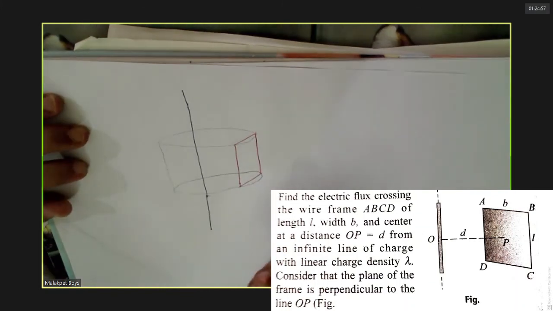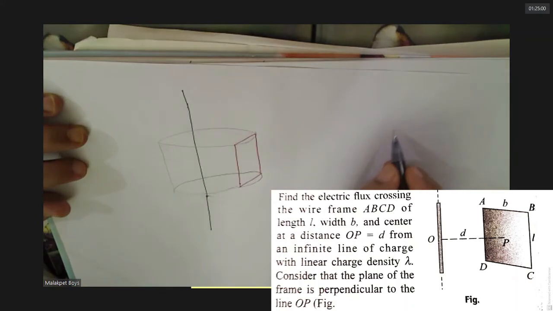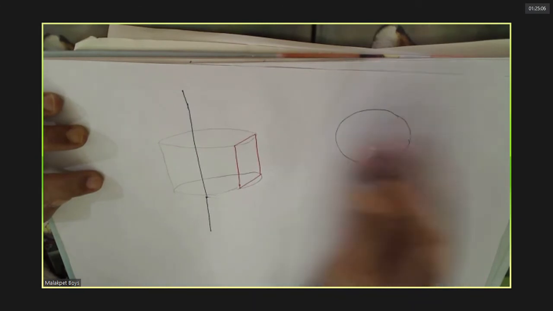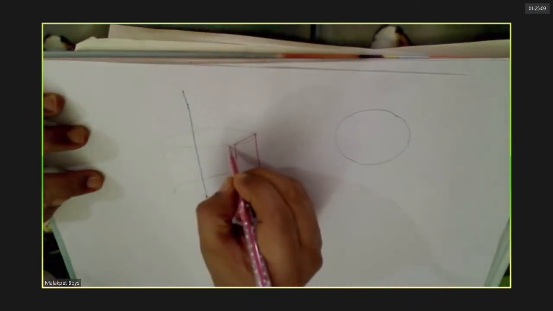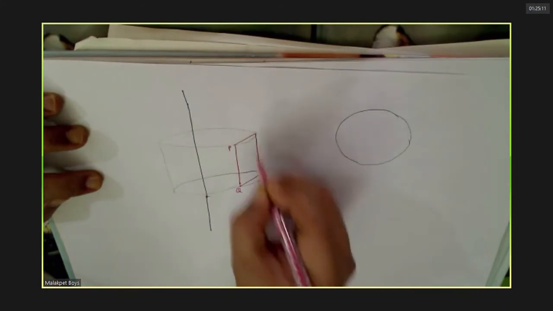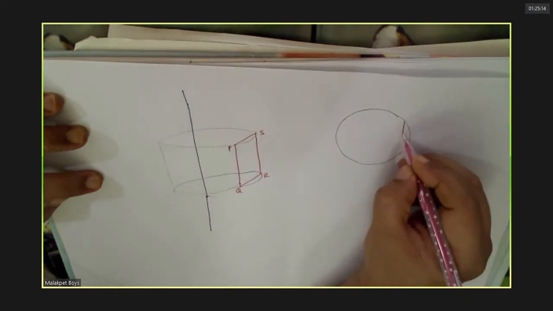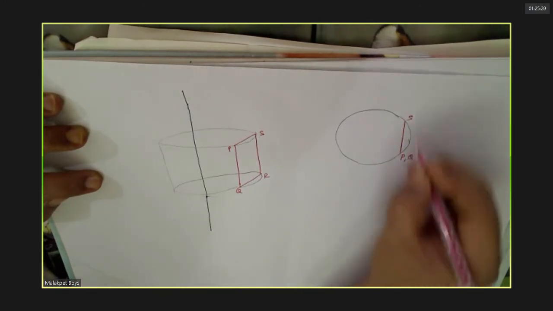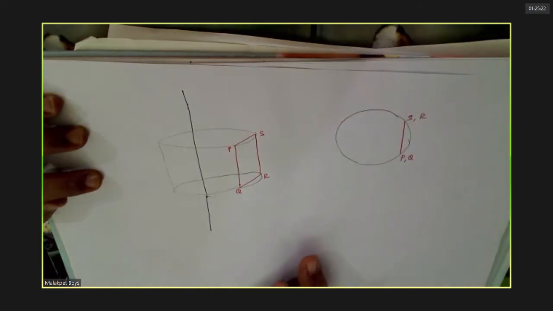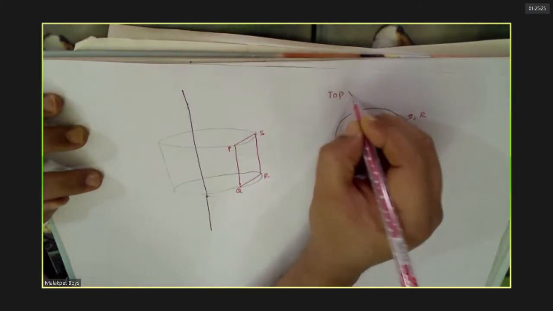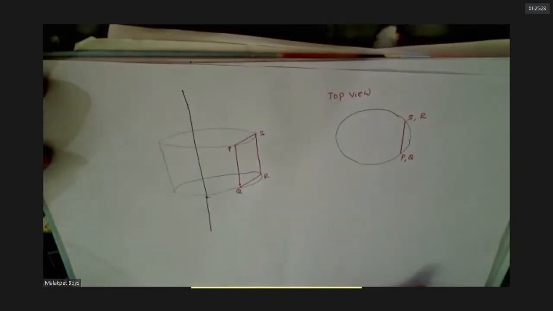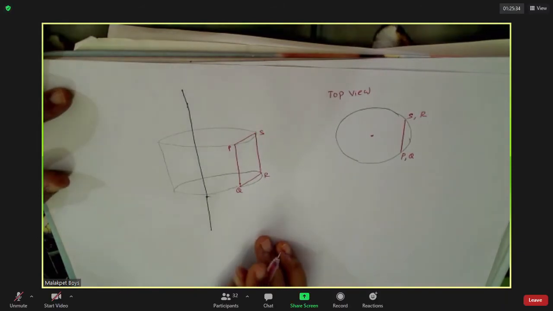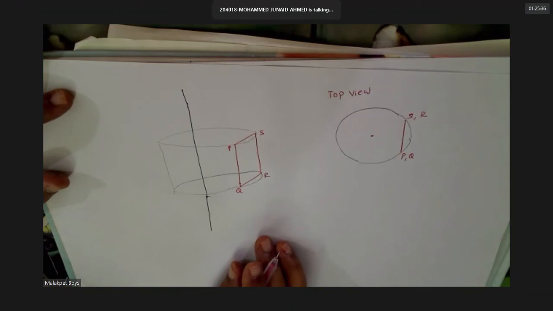Understood this? Clear enough? So if you view from the top, it will look like this one, no? You'll be seeing PS here, and QR will be coinciding on the other side, the back side. This is the top view, no? This is the wire at the center. Are you able to get this or not? Is it clear?